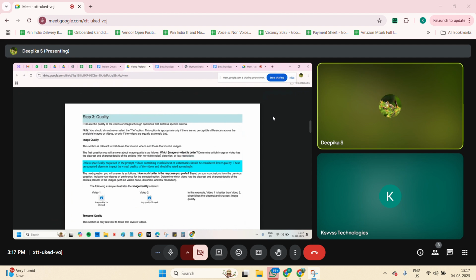If, comparing both videos, you feel one video has distortion and some additional elements added beyond the prompt, then we will not consider that. We need to choose the video that is better in quality. Unless specifically requested in the prompt, videos containing overlay text or watermark should be considered lower quality. So if text or watermarks are present in the videos, we should consider that as lower quality only. That is what they are telling here.